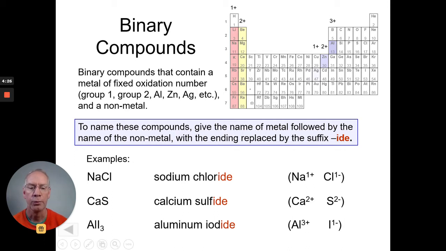Now notice if you put a 3+ and 1- together, this isn't neutral. It would have a 2+ charge. To make it neutral, we would need to have 3 iodides at 1- each to balance the 3+ charge of the aluminum. And then it is neutral. And that's what this shows in the formula. The subscript, the 3 after the I, refers to only what is immediately before it, which in this case is the I. So there's 3 iodide and 1 aluminum. That's all there is to naming binary compounds with a fixed charge metal.